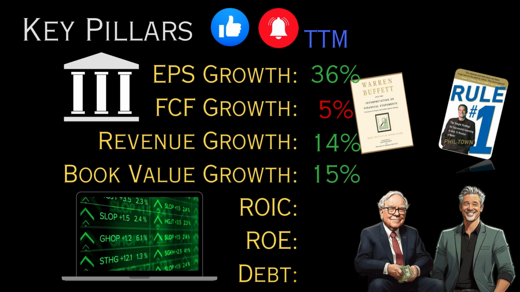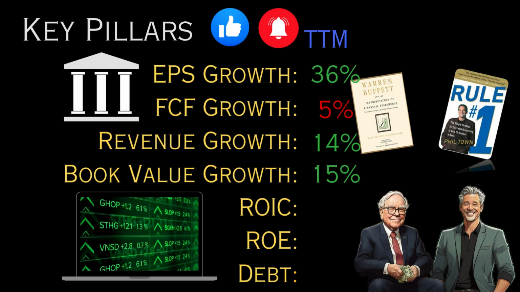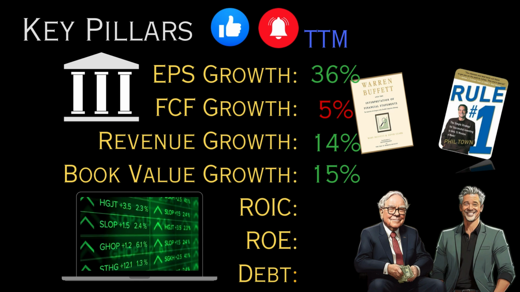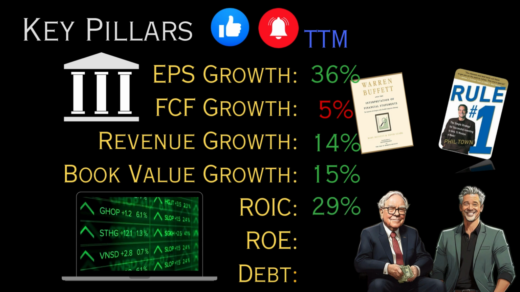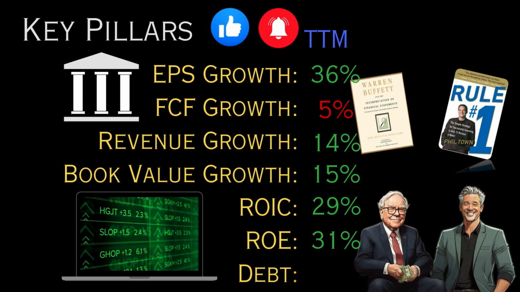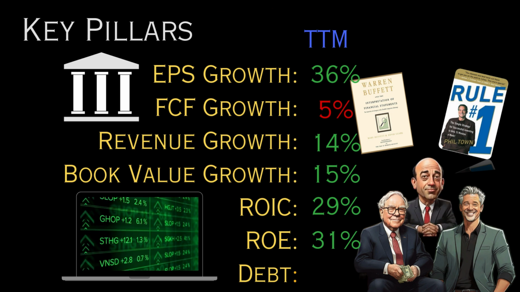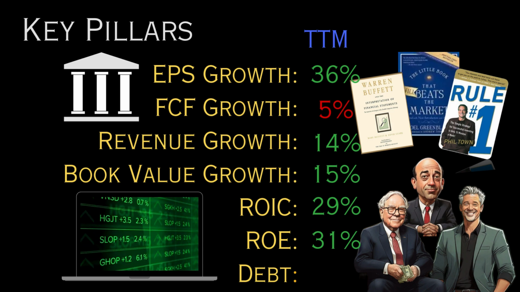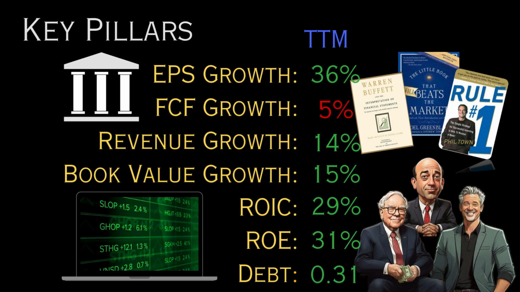We then assess the management of the business by looking at return on invested capital and return on equity. These measures allow us to evaluate a company's efficiency at allocating capital. For Alphabet, return on invested capital is 29%, and return on equity is 31%, both far exceeding the 10% target, scoring 1 point for each. Now we move on to debt. Joel Greenblatt prefers companies that are able to pay off debt with their free cash flow within 3 years. Alphabet's debt would take 0.31 years to pay off, which is well below the target and earns 1 point.